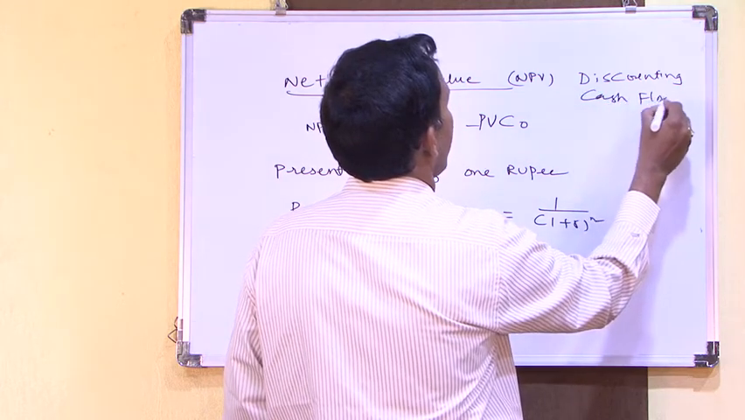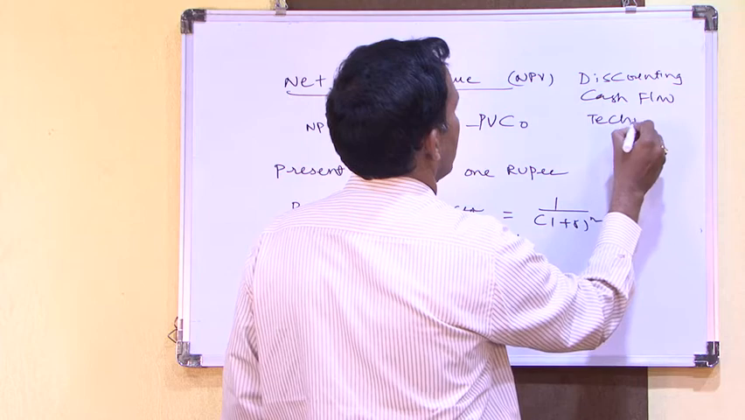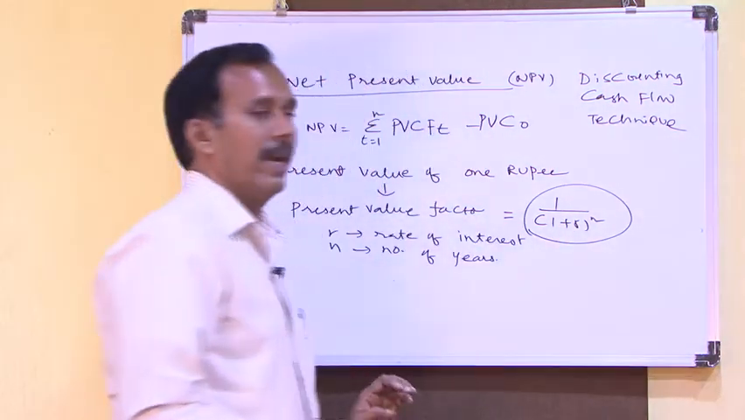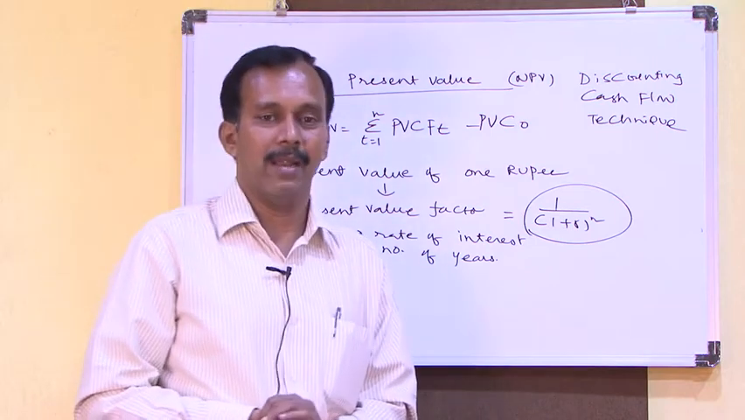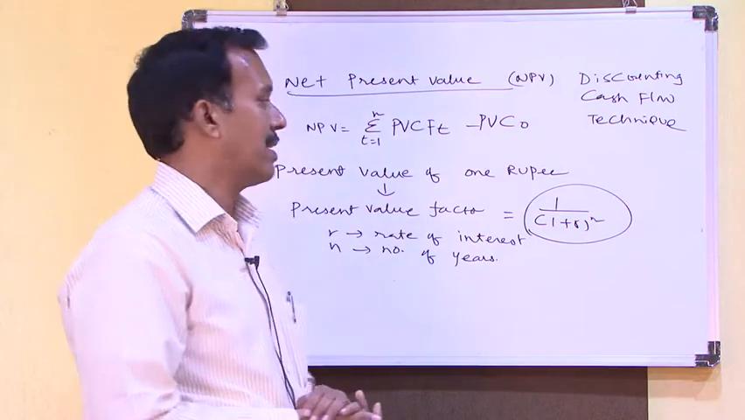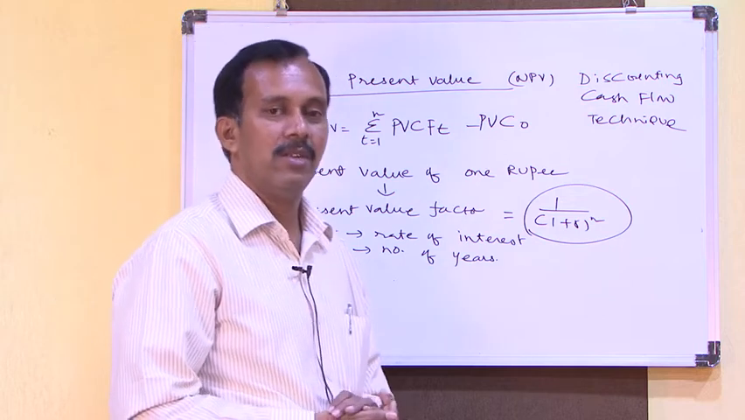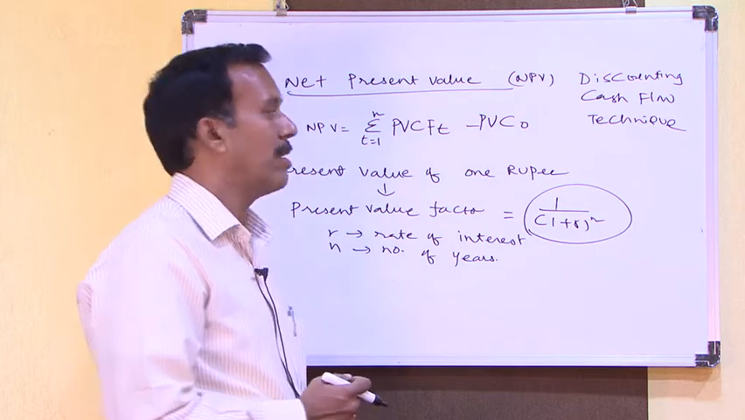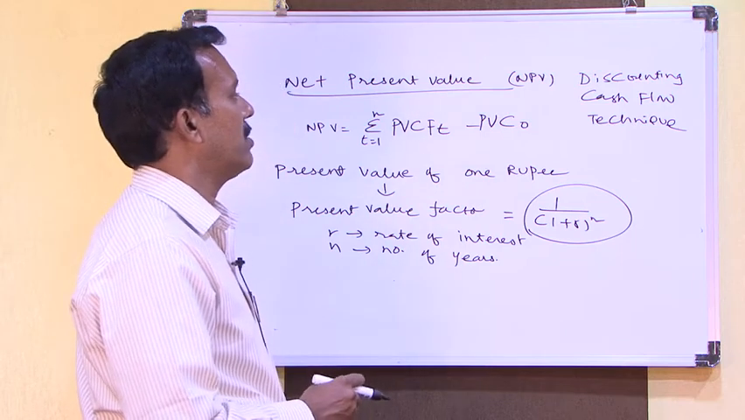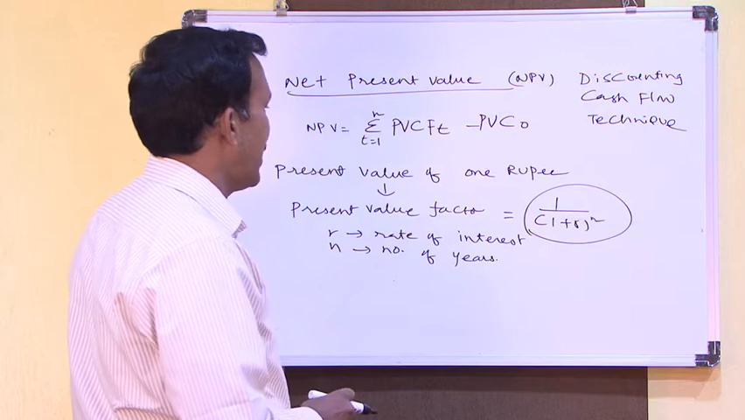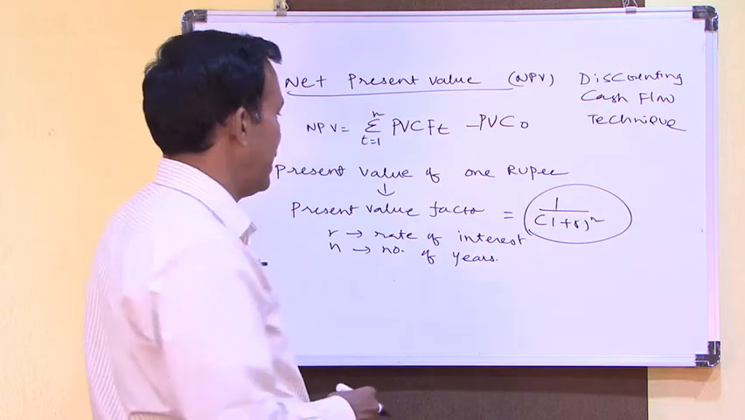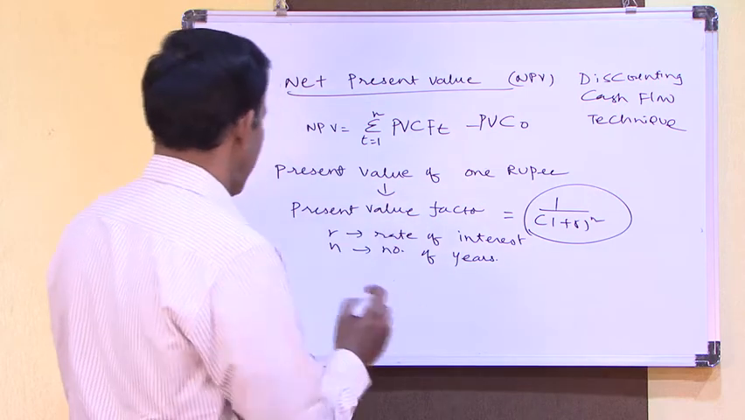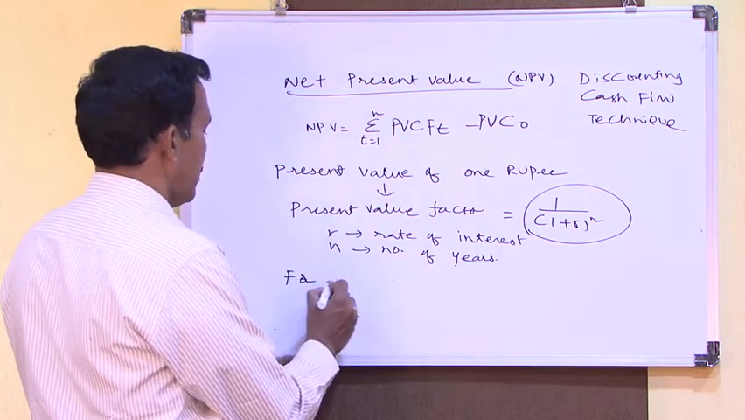Discounting cash flow technique. Because we are discounting the 1 rupee with the required rate of return to the power of number of years. So this method is called discounting cash flow technique. So present value of 1 rupee will be varying from time to time according to interest rate.